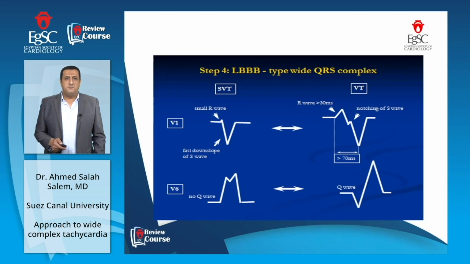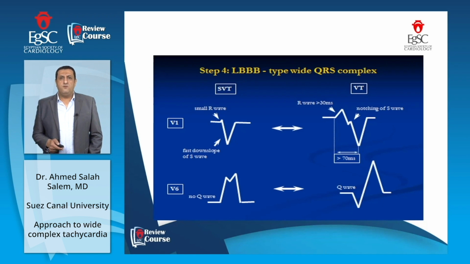If we have left bundle branch block morphology, we look at V1 and V6. In V1, if we have a small R wave and a fast downslope of the S wave, this is in favor of supraventricular tachycardia.